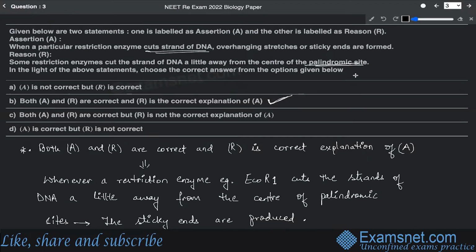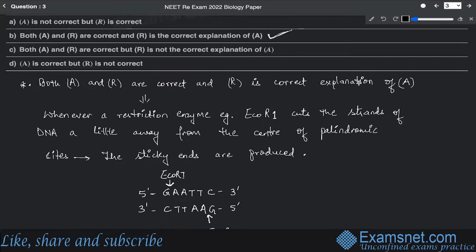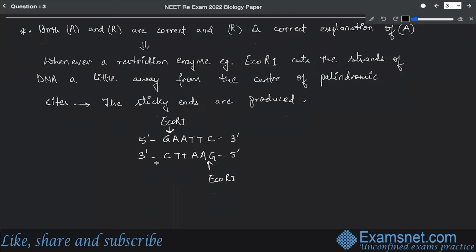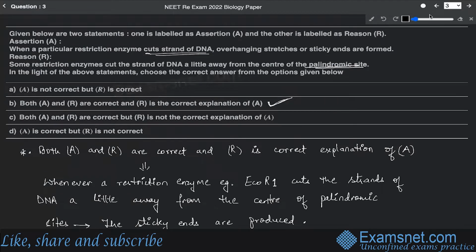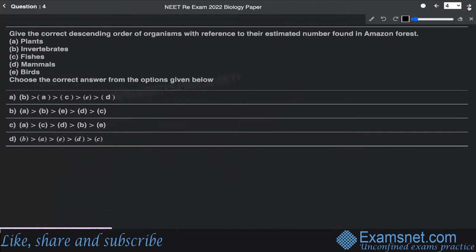Yes, when the cutting is done away from the center of the palindromic, because this is a palindromic sequence. This is the palindromic sequence that I have written. And this is a very specific sequence which is being cut only and only by this enzyme, which is produced by E. coli and not by any other restriction enzyme. So that's why both of them are considered to be correct. All right, so option B is the correct answer. Now, question number 4.